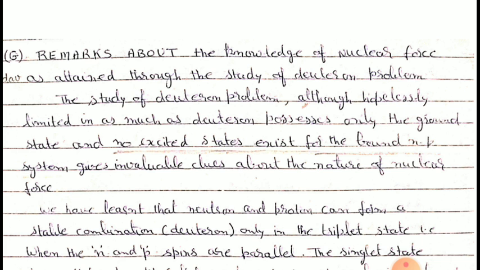Then using boundary conditions, we solve this Schrodinger equation and determine some of the values. Then by comparing these values with the experimental values of some of the properties of the deuteron, we derived some conclusions regarding the nature of nuclear force.